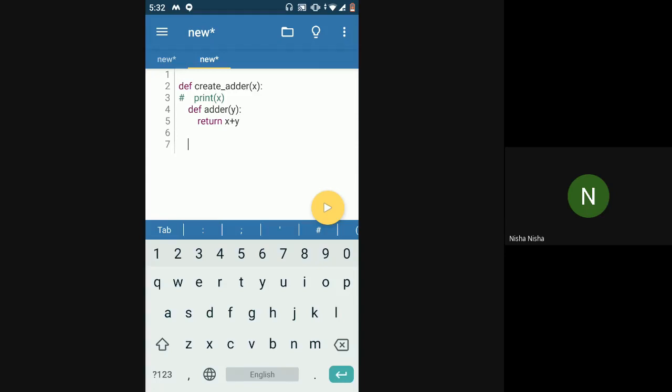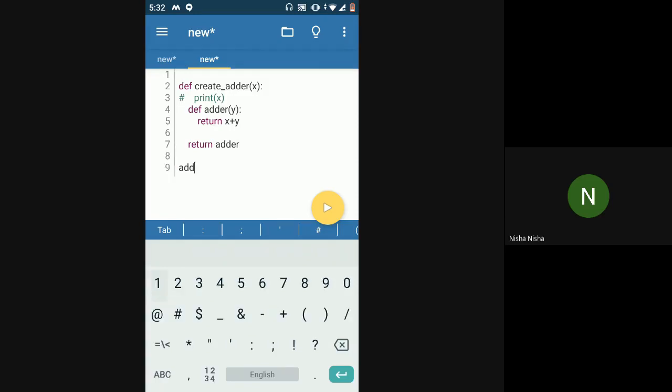Now, in this case, instead of returning a value, I'll just return adder. So I have created a nested function and I'm returning that nested function from this main function. Now when I call this function, suppose I want to add 15.